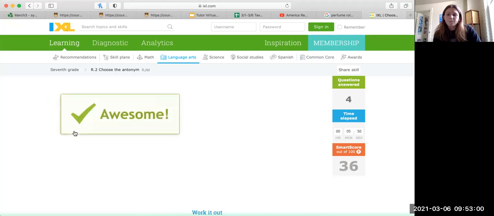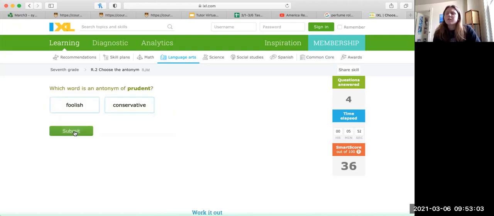So the most important thing here for finding these antonyms and for finding synonyms is having a wide vocabulary and knowing what all these different words mean. That's definitely the most difficult part of this. So that's why it is so important to just be working on expanding your vocabulary all the time. And even as a student in college, I'm still working on expanding my vocabulary because there's so many words.